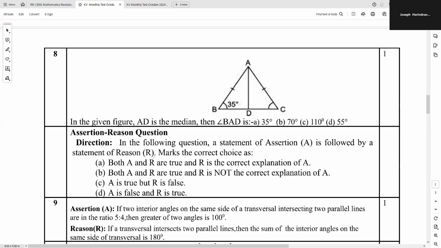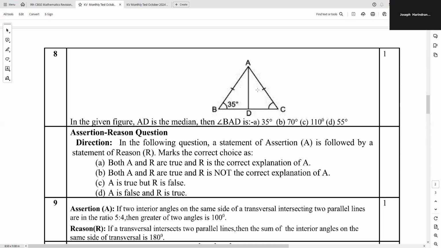Now in this figure, we are given AB is equal to AC. That's what is given in the figure. The two strokes given here, one here and one here, mean that AB is equal to AC, which is an isosceles triangle. Again, we make use of that property, angles opposite to equal sides. So angle ABC is equal to 35 degrees, and angle ACB is also 35 degrees. Angles opposite to equal sides.